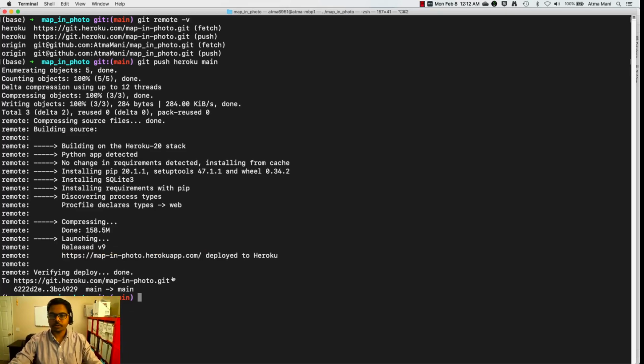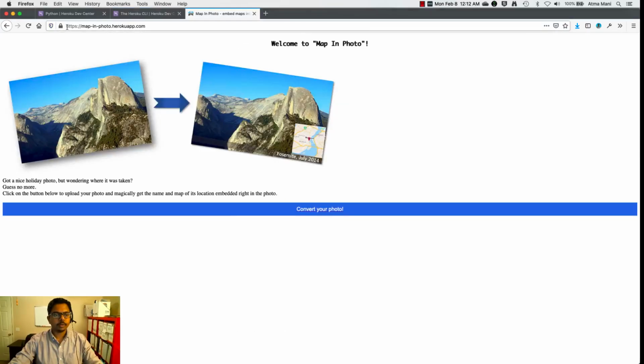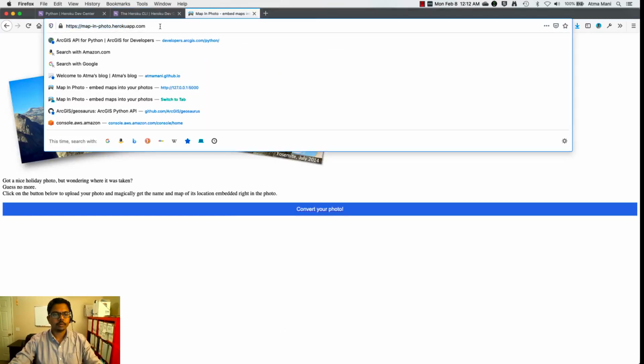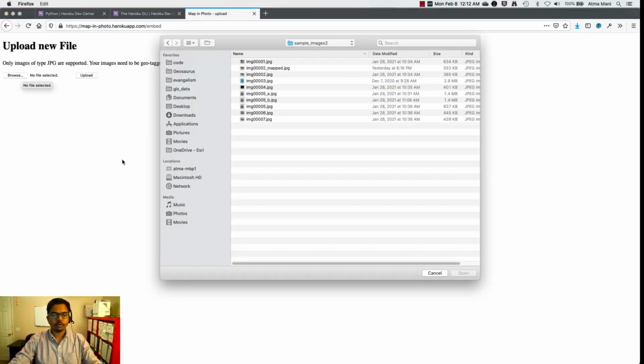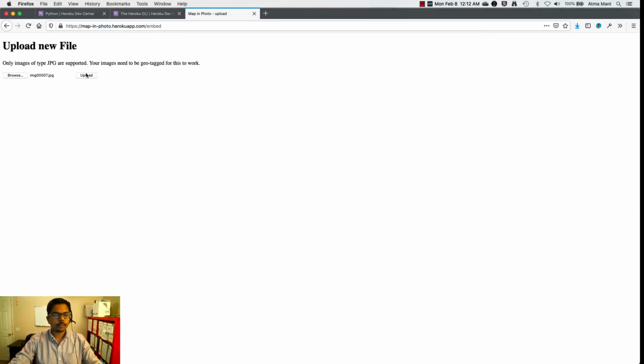So let's switch to our browser, and here we have our application. It's mapinphoto.herokuapp.com. You can click on the button and upload a photo that you want to embed, and let's choose one of those photos.